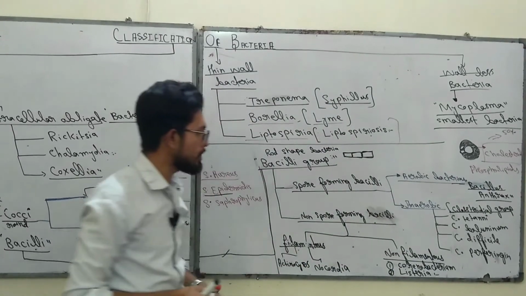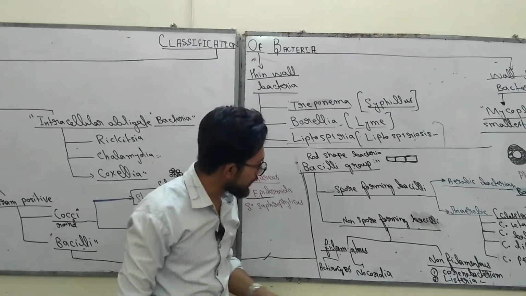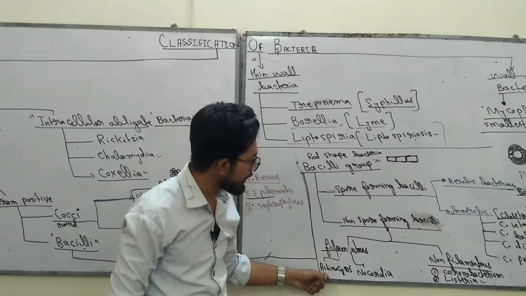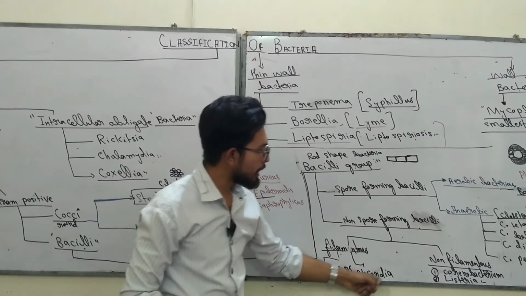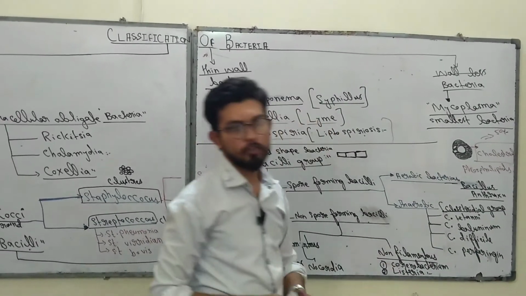and Clostridium perfringens. And the last one is non-spore forming bacilli, and non-spore forming bacilli are further divided into filamentous and non-filamentous. If it is filamentous, the bacteria are Actinomyces or Nocardia. Non-filamentous groups are Corynebacterium, and the last one is Listeria.